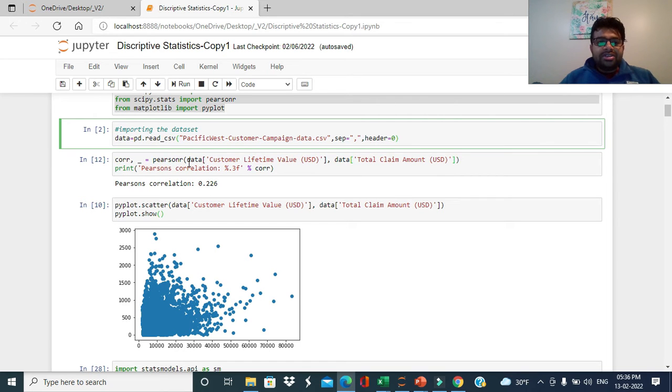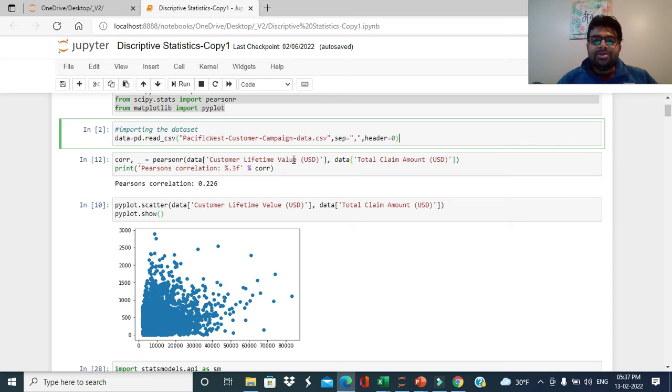I am very much interested to see the correlation between the two variables, customer lifetime value and total claim amount. We need to be very mindful that whenever we analyze the correlation between two variables, those two variables should be continuous in nature. The correlation should always be between continuous variables only, right? So this is something that we need to be very careful about.